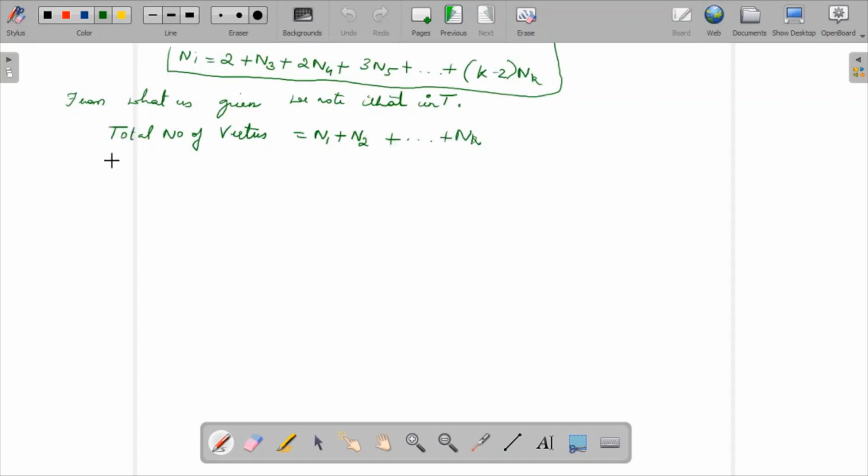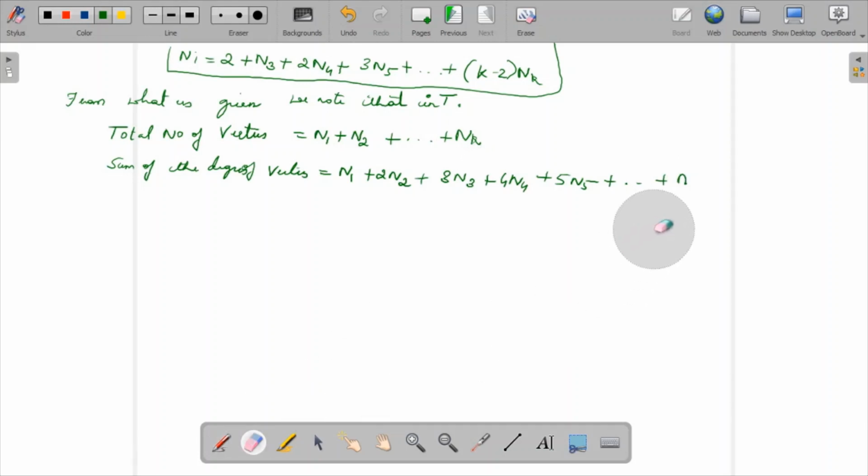Now if you want to find the sum of the degrees of vertices, then it is equal to n1 into 1, 2 into n2, because n3 has degree 3, n4 has degree 4, so 3n3, 4n4, 5n5 and so on, till nk has degree k, so it is k nk. Therefore, what would be the total number of edges?